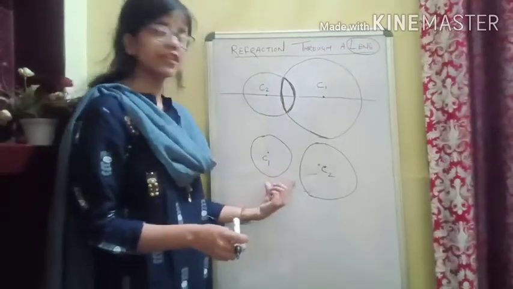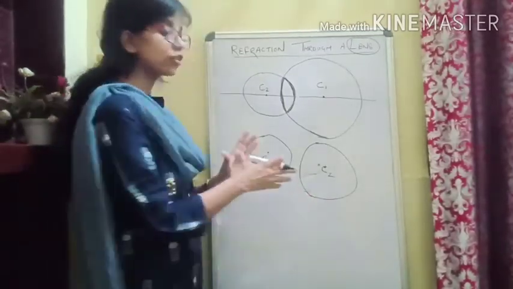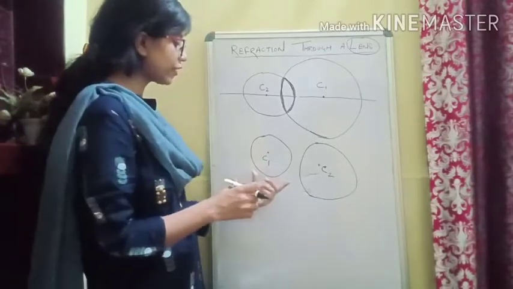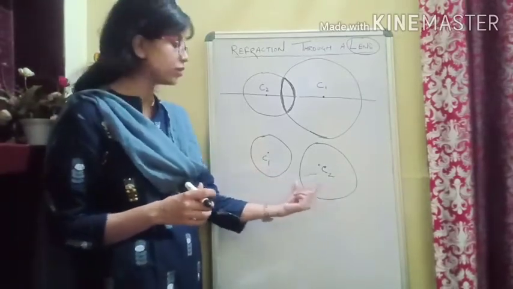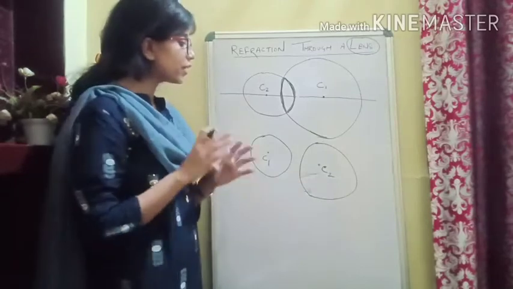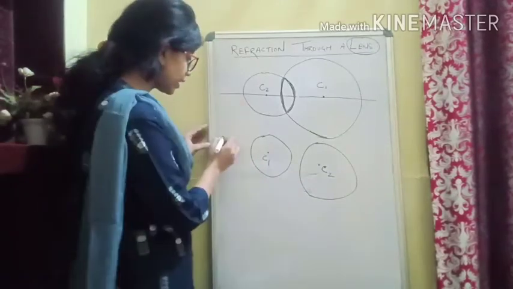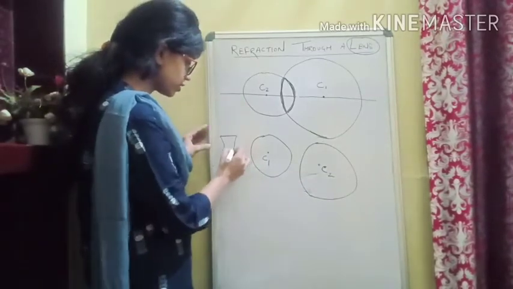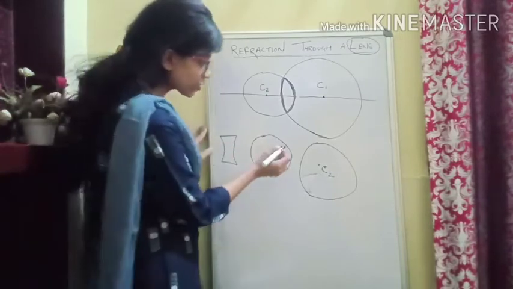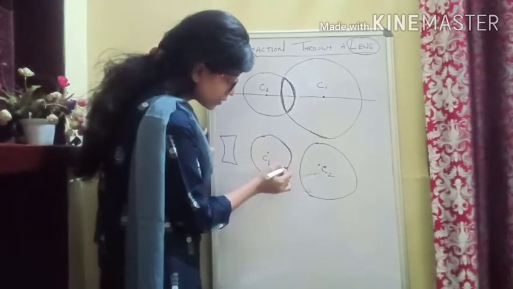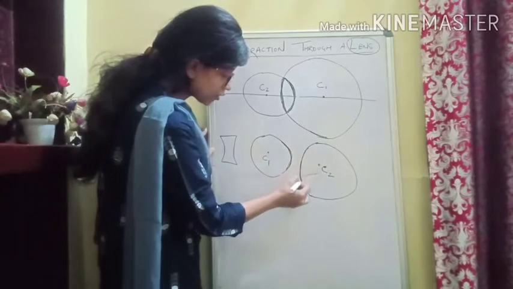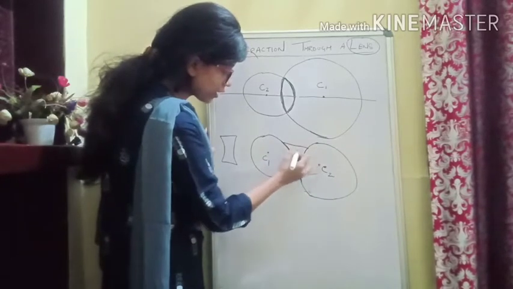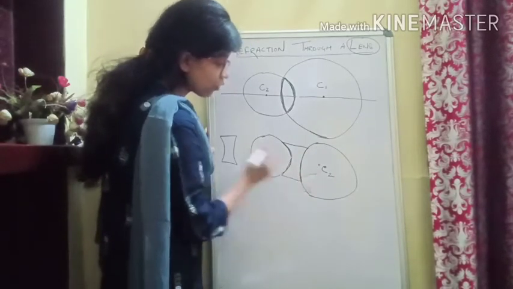Okay, for the concave lens, here I have drawn two spheres, and now if we want to make a concave lens, we want some part of this surface and some part of this surface. That means we are making a concave lens.